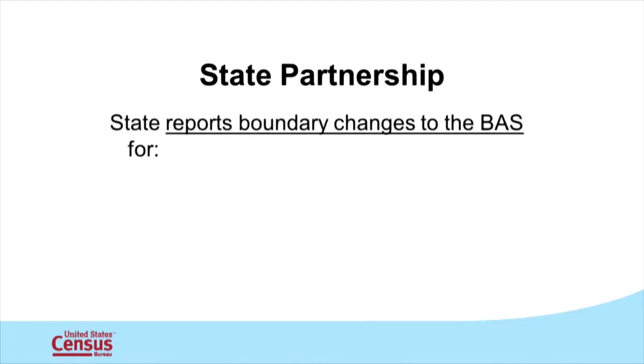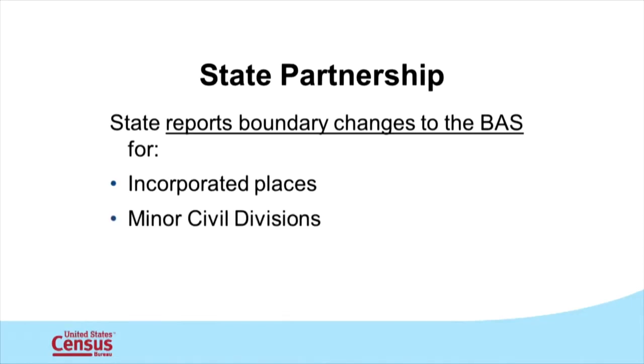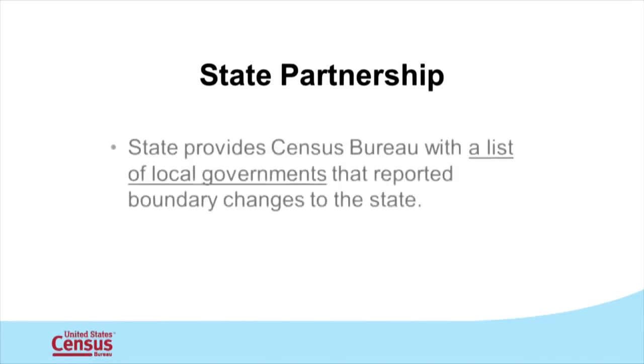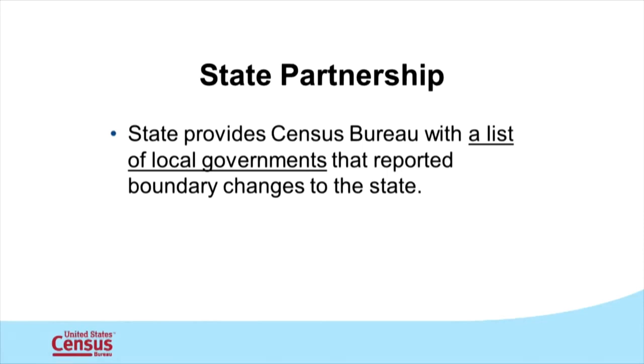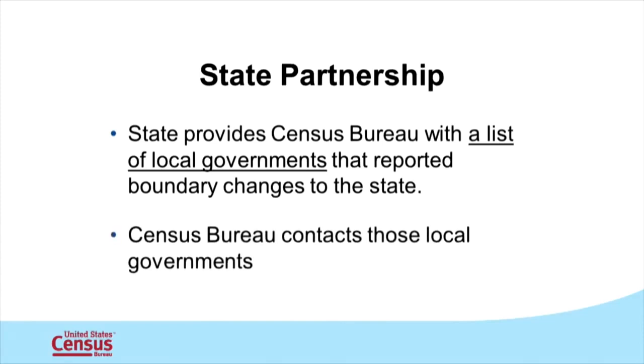Under the first type of state agreement, the state reports boundary changes for all incorporated places, minor civil divisions, if applicable, and counties within its jurisdiction to the annual BAS. Under the second type of state agreement, the state provides the Census Bureau with a list of local governments that reported boundary changes to the state. The Census Bureau uses this list to target those local governments for the BAS.